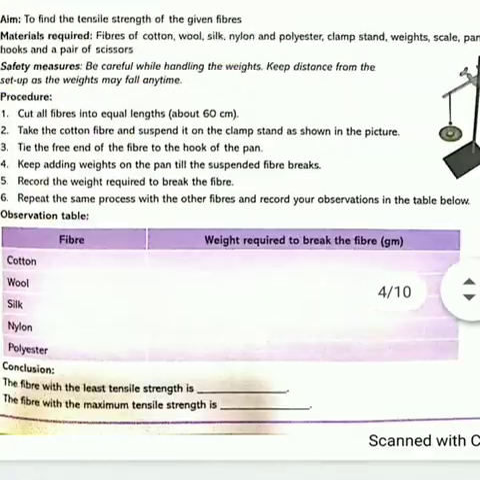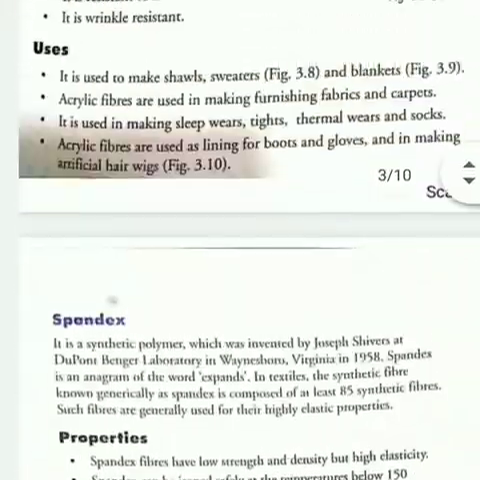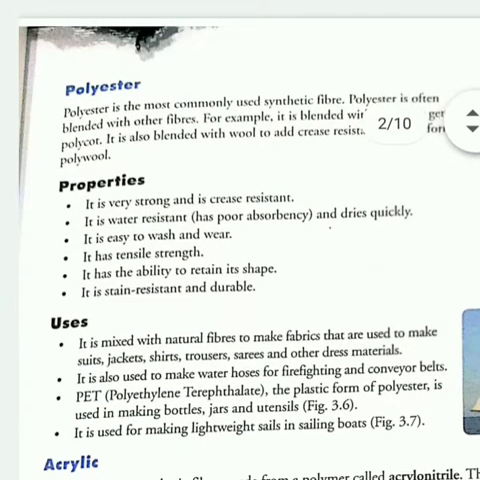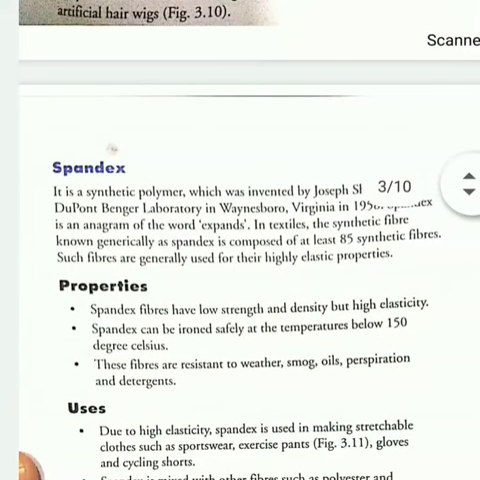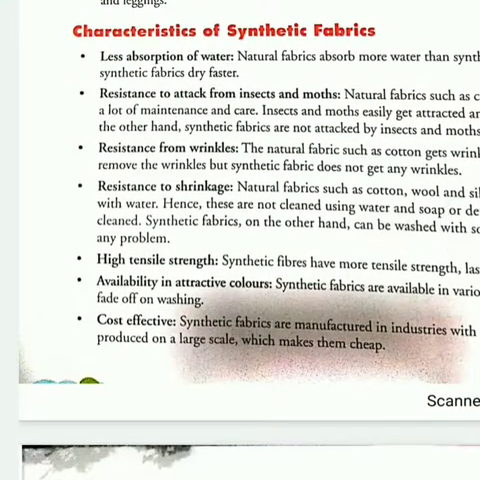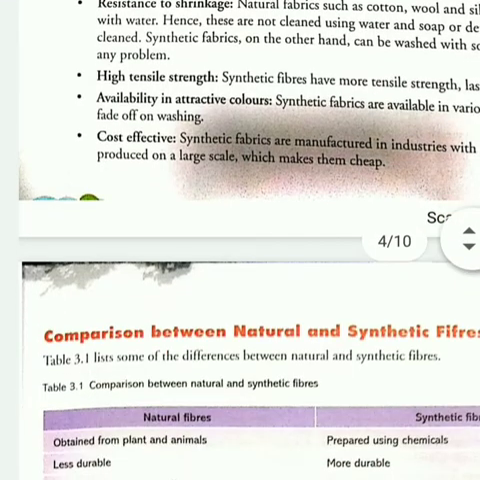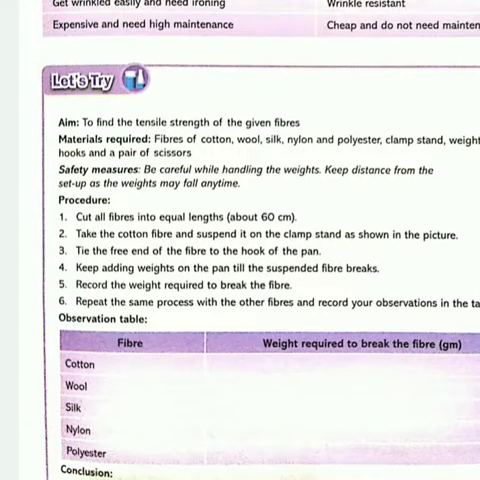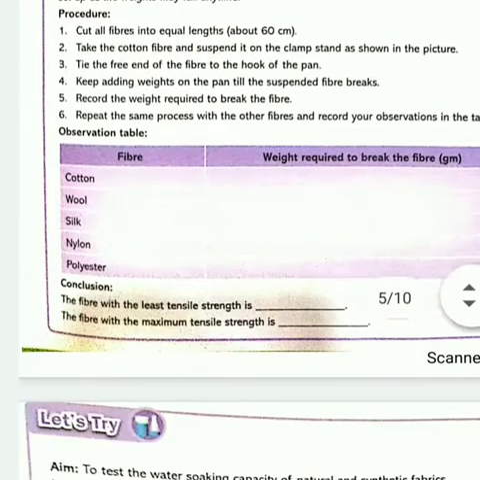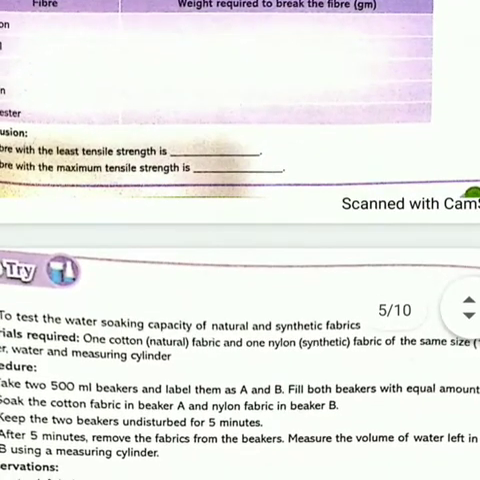Let us recapitulate once again. In this video we have done polyester, two types of polyester I have told, polycot and polywool. Next we discussed acrylic, then after that spandex. We have done characteristics of synthetic fibers and comparison between natural fibers and synthetic fibers. And in the last, we completed two activities which show the tensile strength as well as the water soaking capacity of natural and synthetic fibers. I think this concept is clear to you.